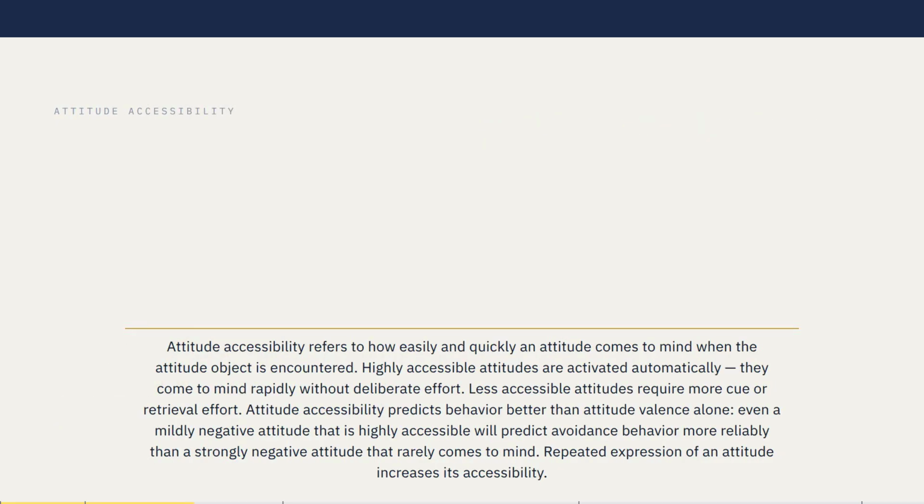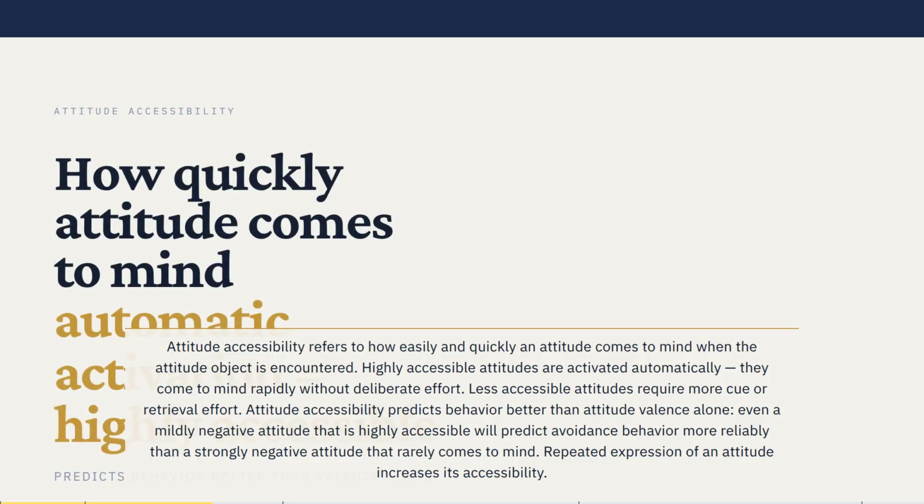Attitude accessibility refers to how easily and quickly an attitude comes to mind when the attitude object is encountered. Highly accessible attitudes are activated automatically. They come to mind rapidly, without deliberate effort. Less accessible attitudes require more cue or retrieval effort. Attitude accessibility predicts behavior better than attitude valence alone. Even a mildly negative attitude that is highly accessible will predict avoidance behavior more reliably than a strongly negative attitude that rarely comes to mind. Repeated expression of an attitude increases its accessibility.